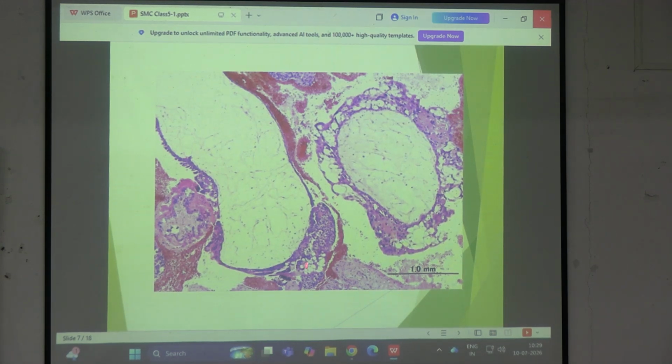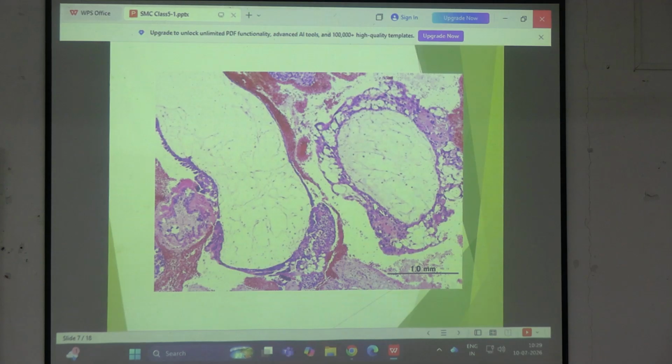So complete circumferential proliferation, complete edematous change, and no normal chorionic villi, that is no fetal parts. So this is the morphology of complete mole. বোঝা গেছে? This is the morphology of complete mole.